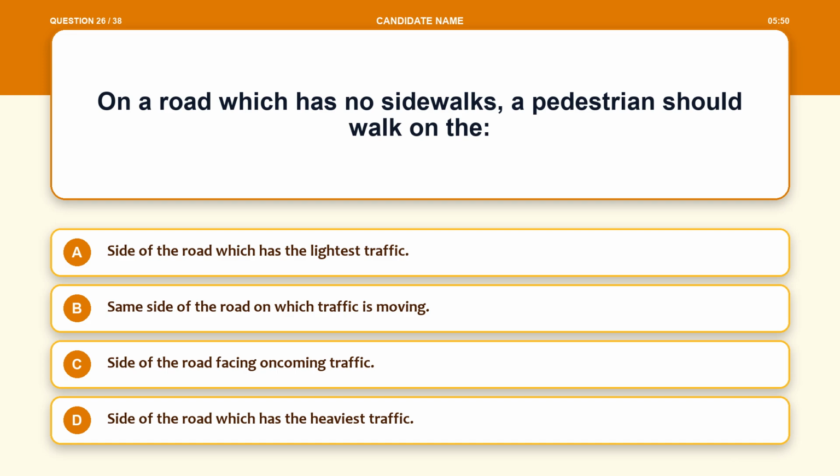Question 26. On a road which has no sidewalks, a pedestrian should walk on the Option A. Side of the road which has the lightest traffic. Option B. Same side of the road on which traffic is moving. Option C. Side of the road facing oncoming traffic. Option D. Side of the road which has the heaviest traffic.